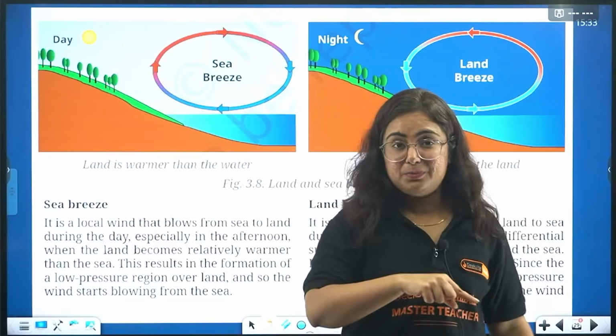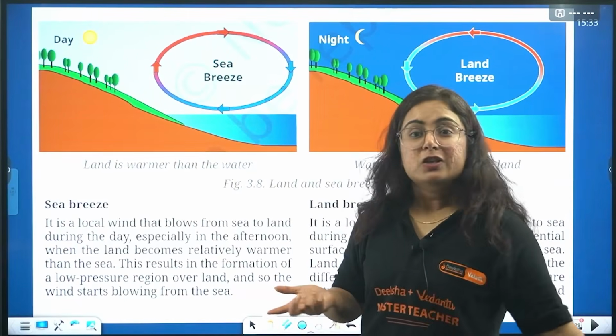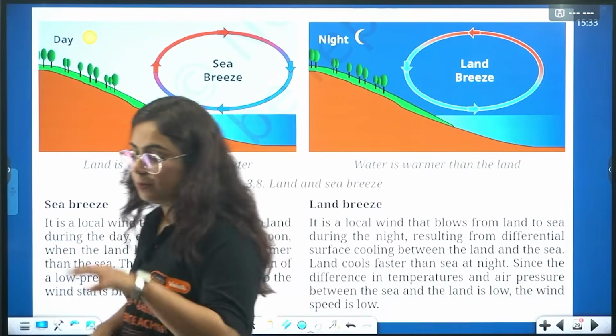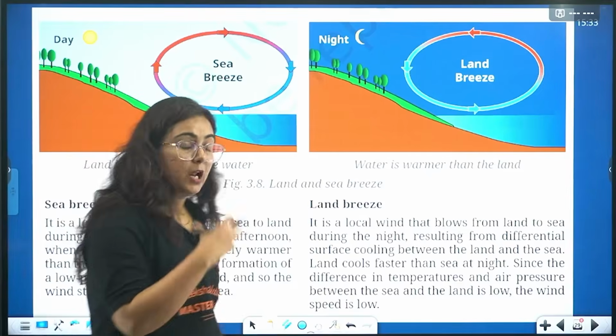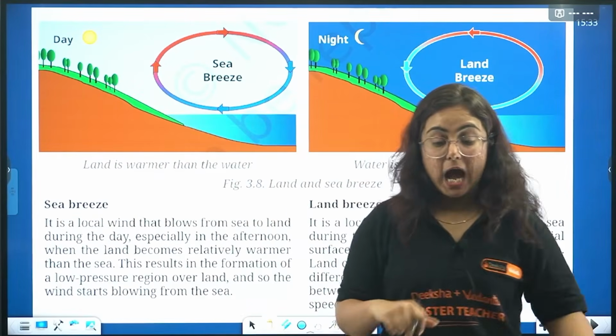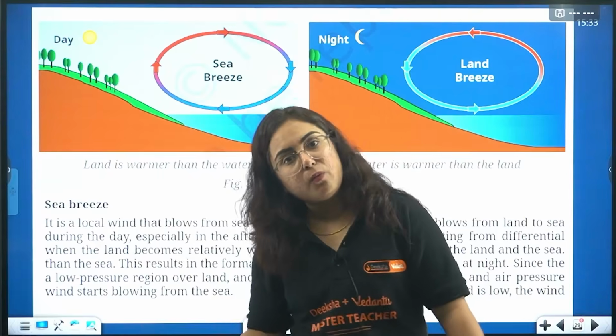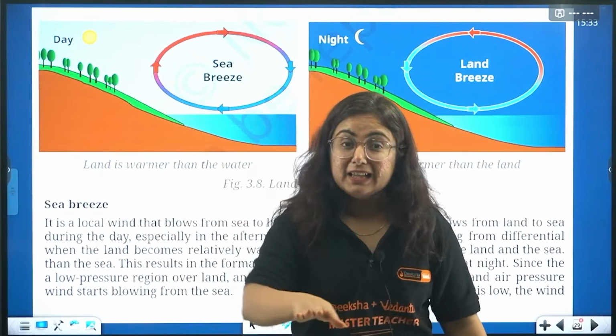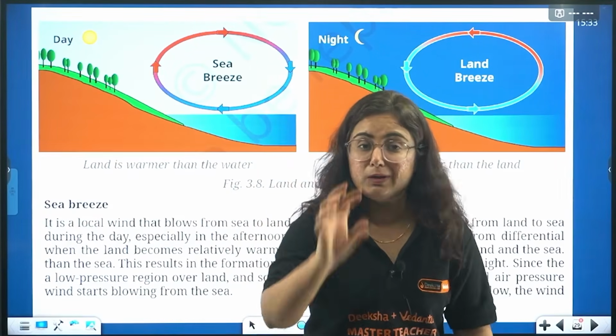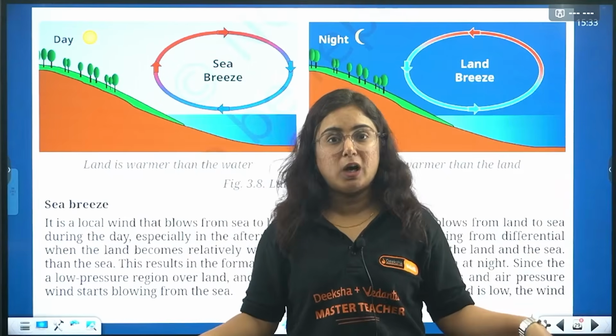Okay? Land breeze and sea breeze. So beta, wind is what? Wind is the moving air, moving air from one place to another. Arey bhai, that place can be a land area also, that place can be a water area also, and there is a huge difference between the warmth of the land and the water.